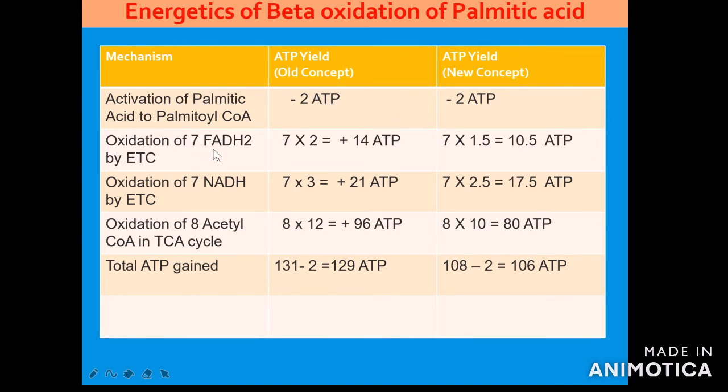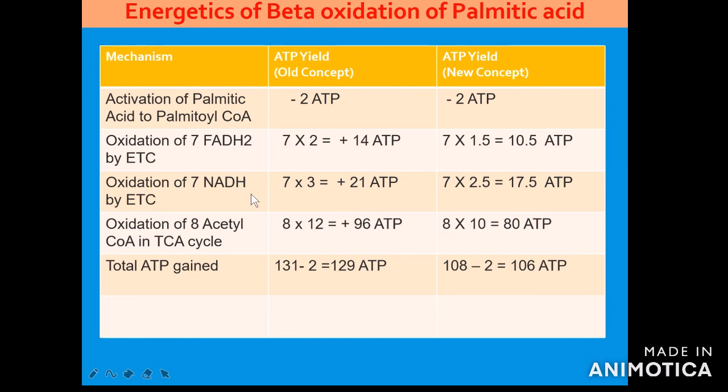In the oxidation of 7 FADH2 molecules through the electron transport chain, we get 14 ATP if multiplying by 2. That is the old concept. In the new concept, through the electron transport chain we get exactly 1.5 molecules of ATP each, so it will yield 10.5 ATPs.